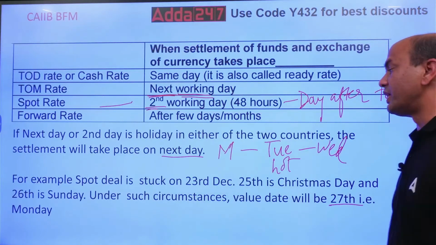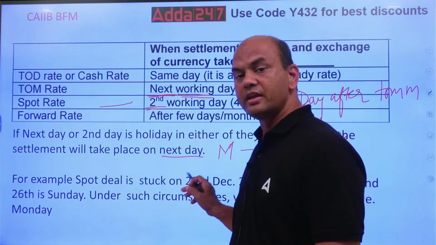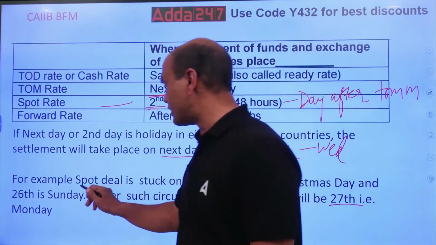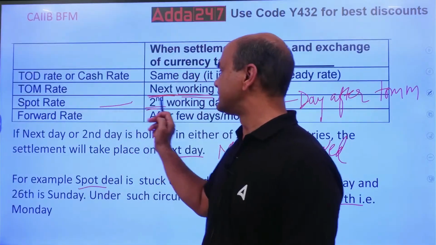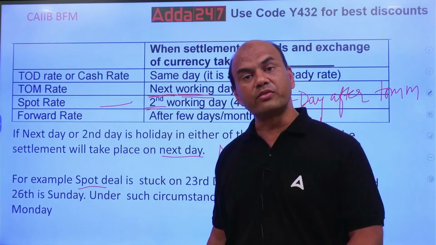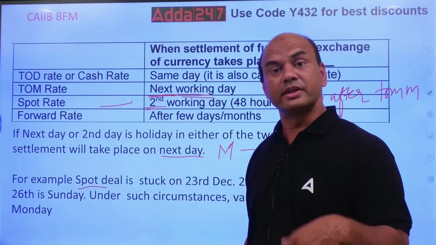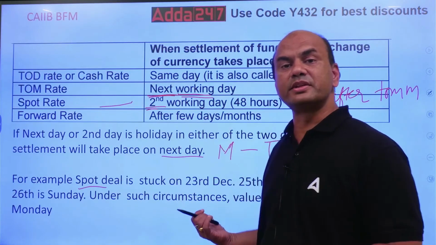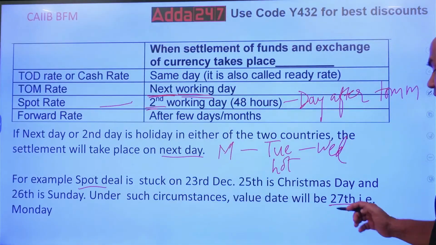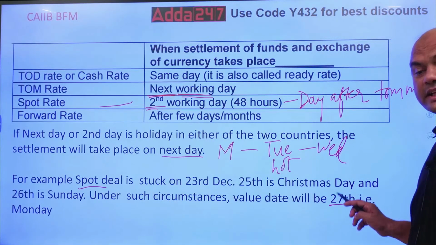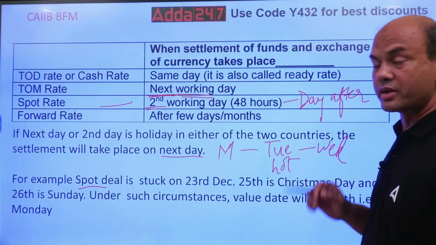So 23rd I struck the deal and it is spot, the second working day, 24th, 25th. But 25th is a holiday, and 26th is also a holiday. So 27th. This is the meaning of next working day. Always remember, it's working.